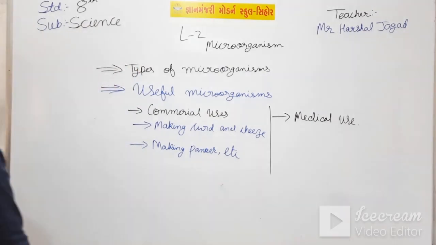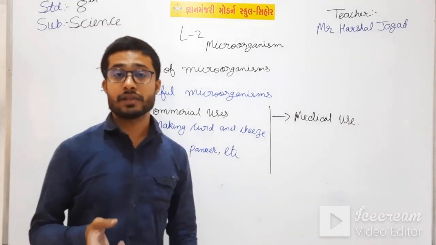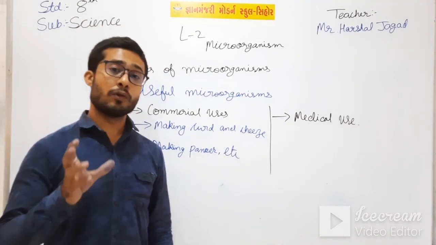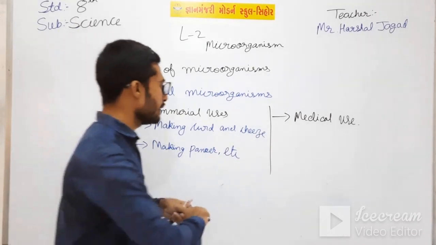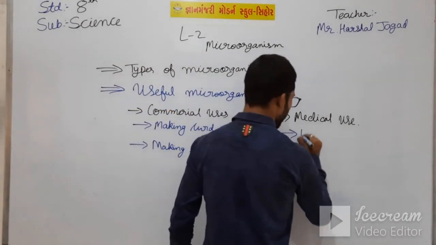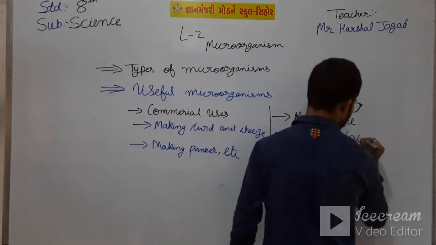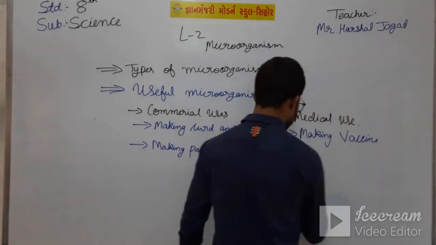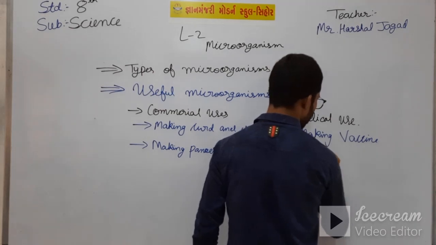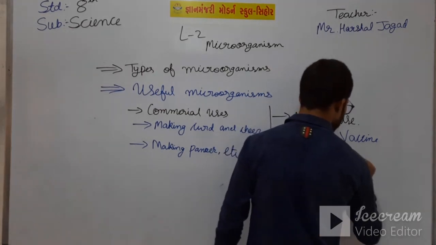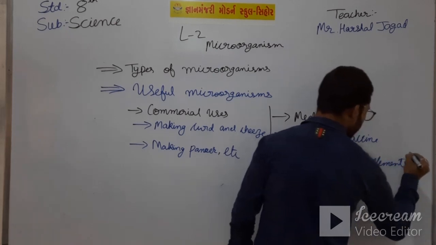Next, for making toothpaste, and also making food supplements, etc., for the medical use. Let me write here: for making vaccine, making food supplements, etc.